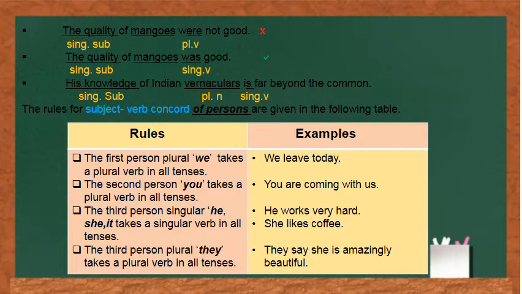The third person plural, they, takes a plural verb in all tenses. If we have they as a subject in a sentence, it will always take a plural verb with it.